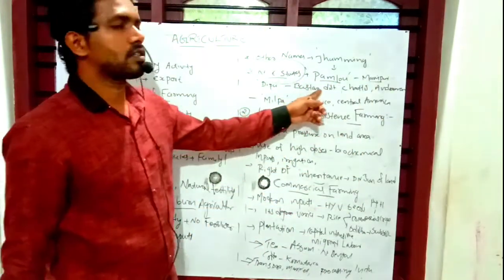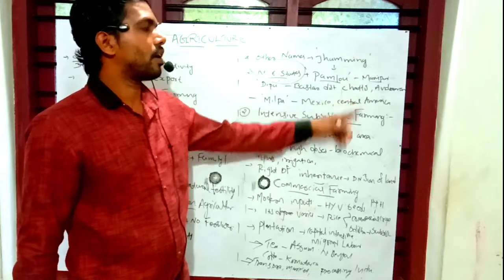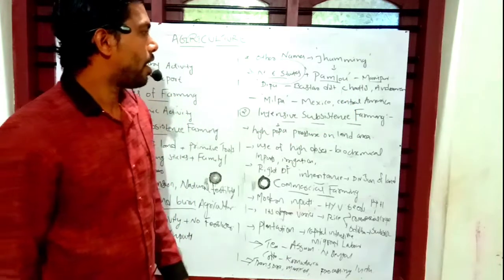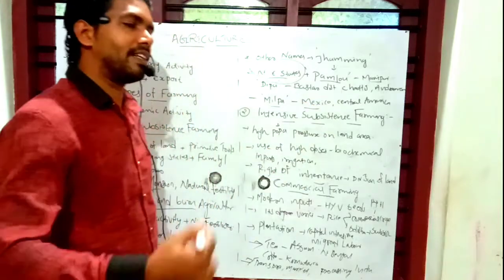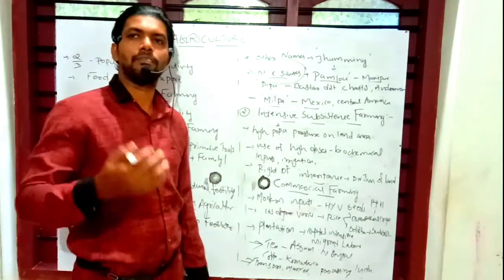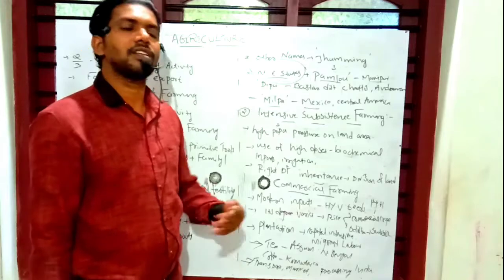Dipa is the name in Bastar district of Chhattisgarh and the Andaman Nicobar Islands, and Milpa is the name in Mexico and Central America. Different countries have different names. That is discussed in detail in our textbook, so you can check the textbooks.